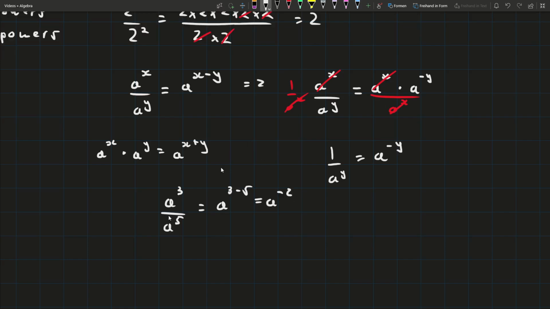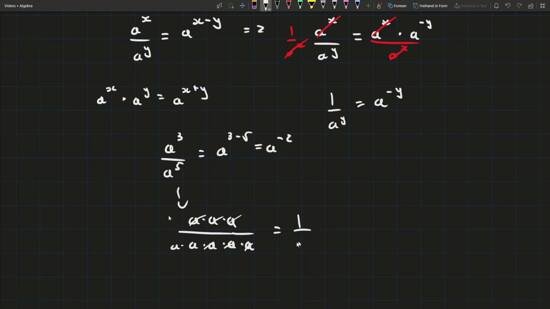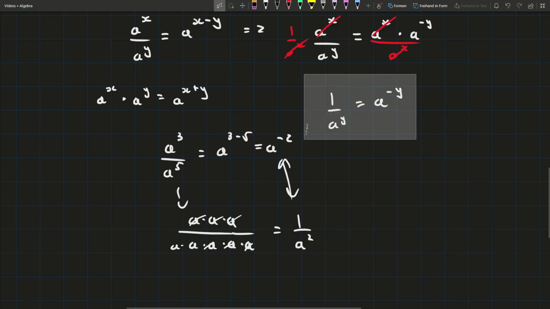Now, there's another way we can think about it, which is if we expand it out, we'll have a times a times a over a times a times a times a times a. What can we do here to simplify it? Well, dividing and multiplying are opposites, so what we get is 1 over a times a, which is a squared. So that means that these two things are the same, which, as you can see, agrees with the rule that we derived up here.